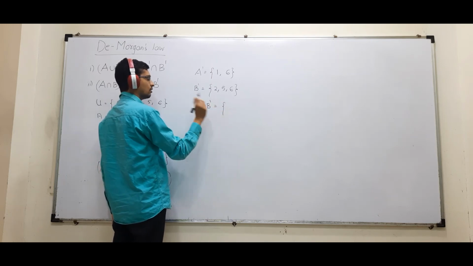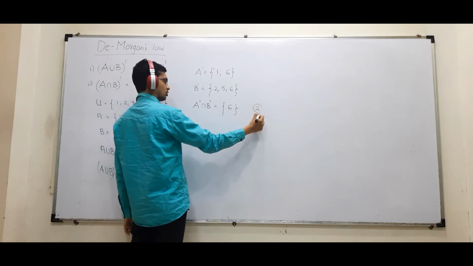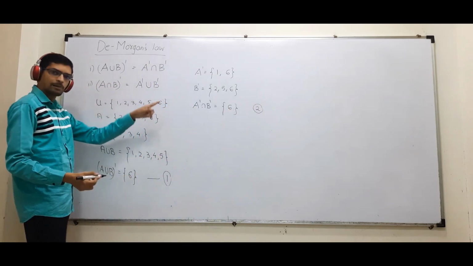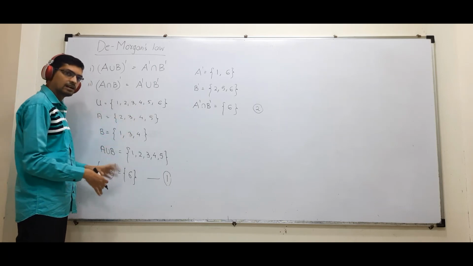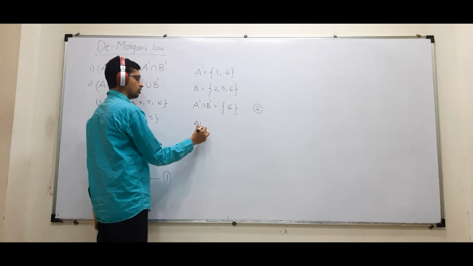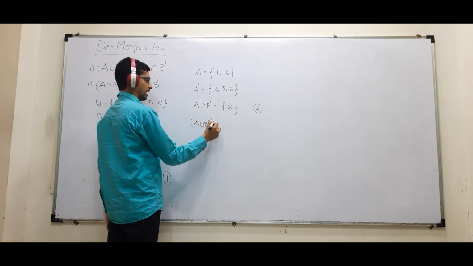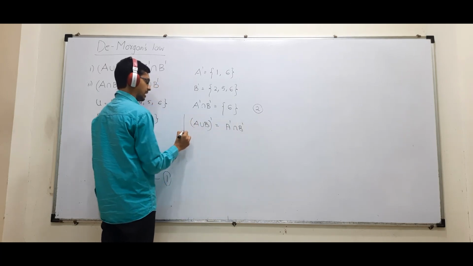What is intersection? What is common? 6. Equation number 2. So can you see? Both are coming same. Say I have taken a random example. You can take anything. It has to come same. Okay? That is A union B the whole dash is nothing but A dash intersection B dash.